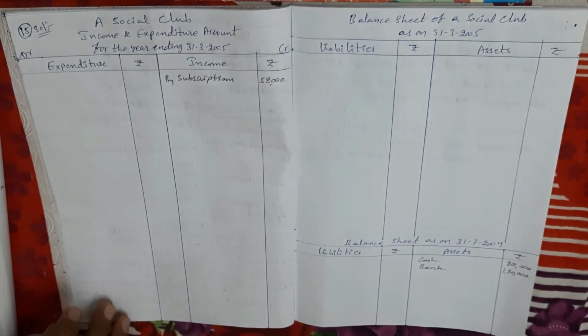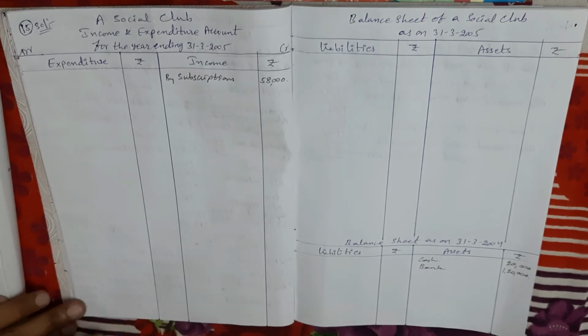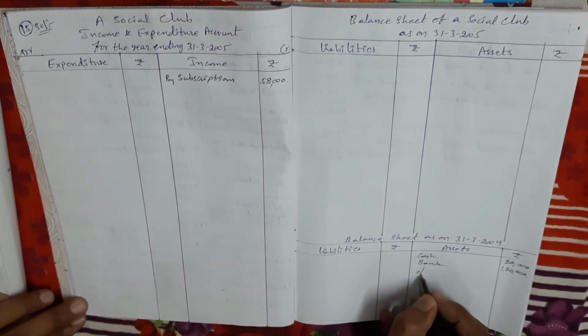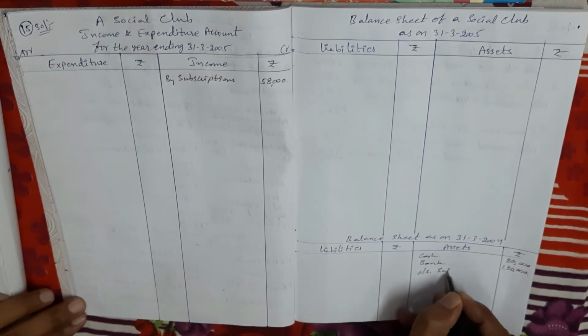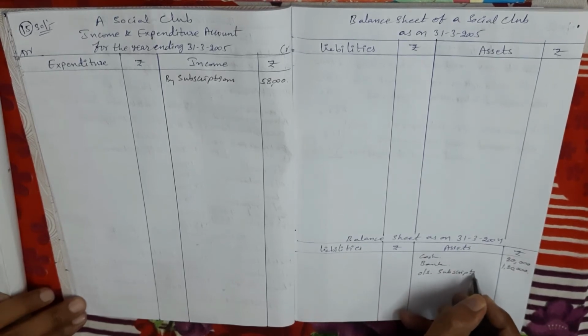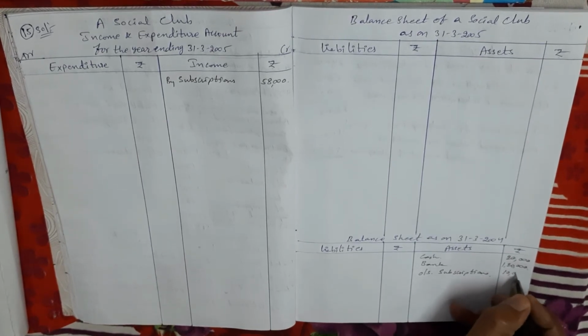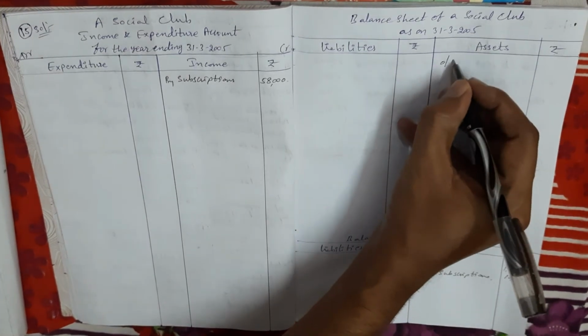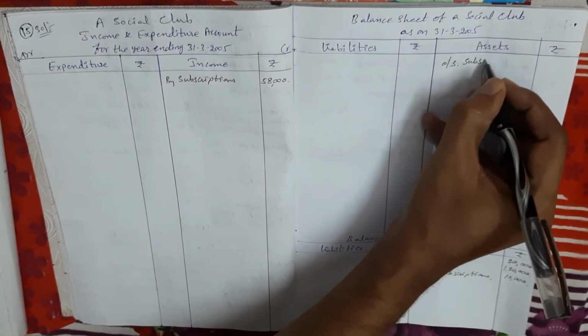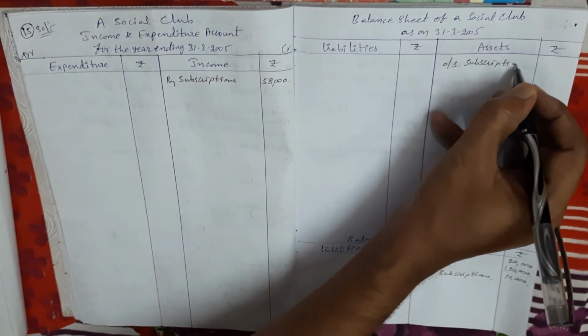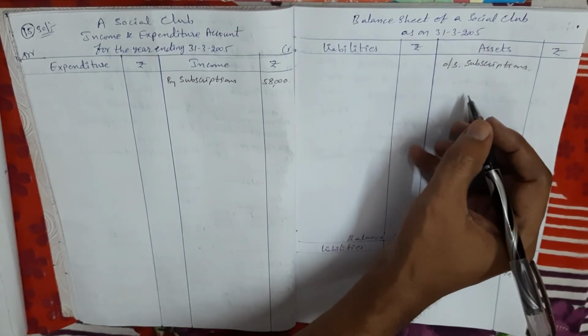Next, second time all these amounts come in last year and present year balance sheet. So last year outstanding subscriptions come in last year balance sheet asset side. Outstanding subscriptions. So last year outstanding amount is 10,000 rupees. And current year outstanding amount comes in current year balance sheet asset side.